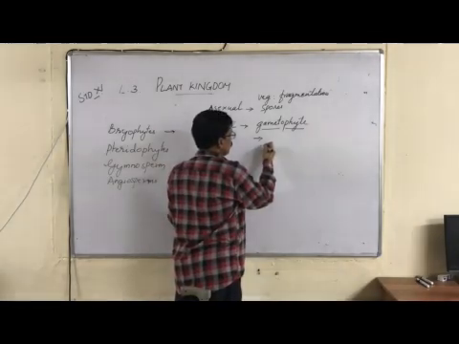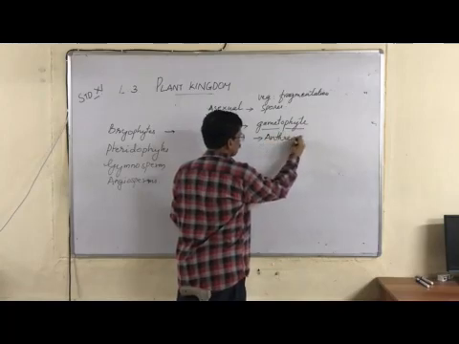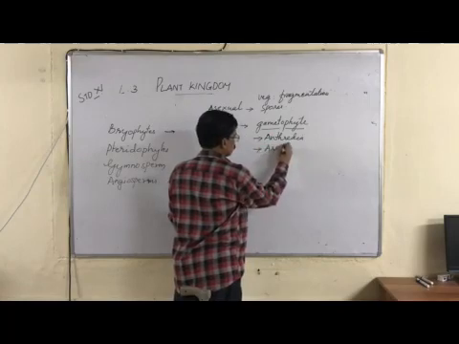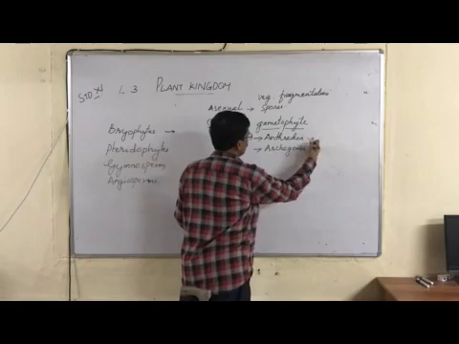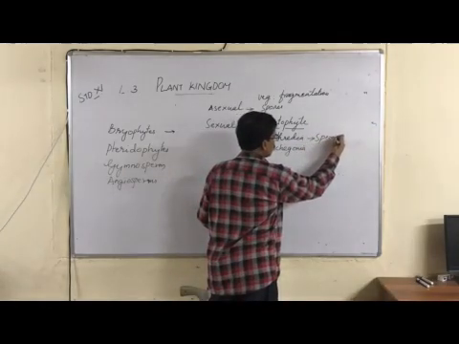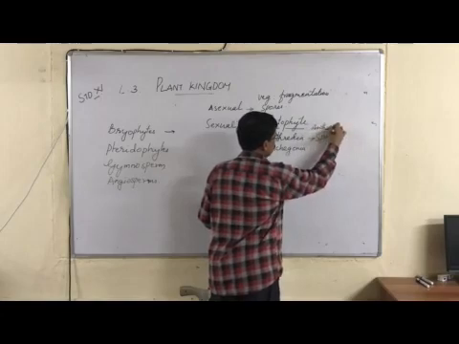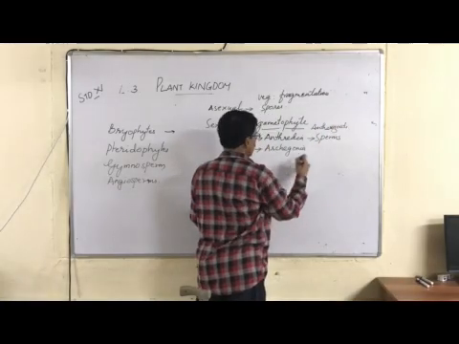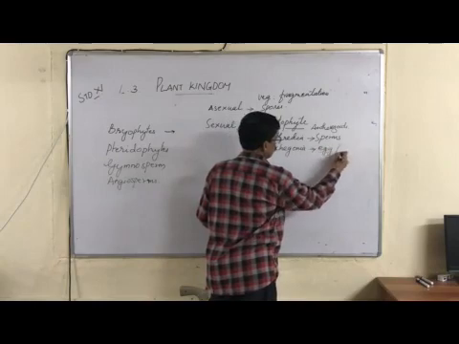The gametophyte produces the male sex organ, antheridia, and the female, archegonia. Antheridia produce sperms, the male gametes, also called antherozoids. Archegonia produce egg or ovum.